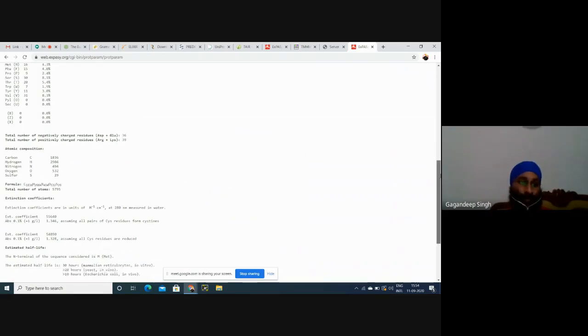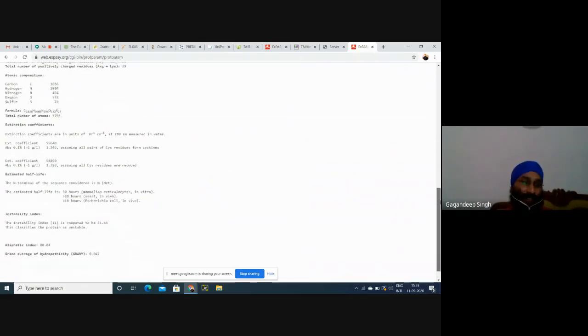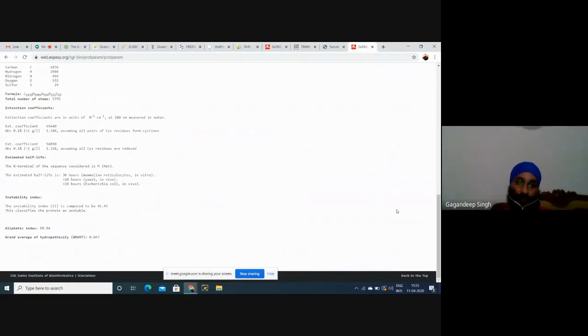How many carbons, hydrogens, nitrogens, means the full stat of this protein sequence, we have found by using this ExPASy ProtParam tool. Okay. And in the final, its instability index is 41.45, which classifies this protein as unstable. For any stable protein, instability index should be below 40.